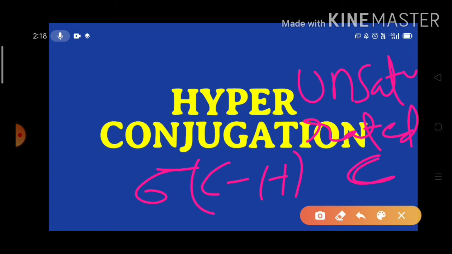So the conjugation in which the sigma CH bond is involved, and in which there is no need to possess a pi bond, is known as hyperconjugation.